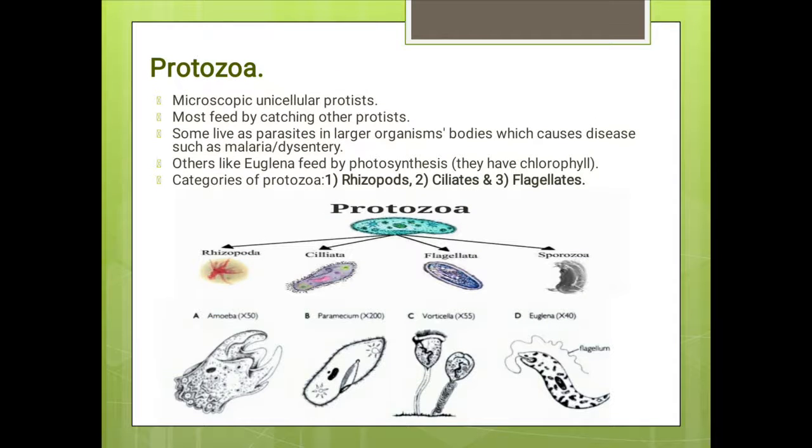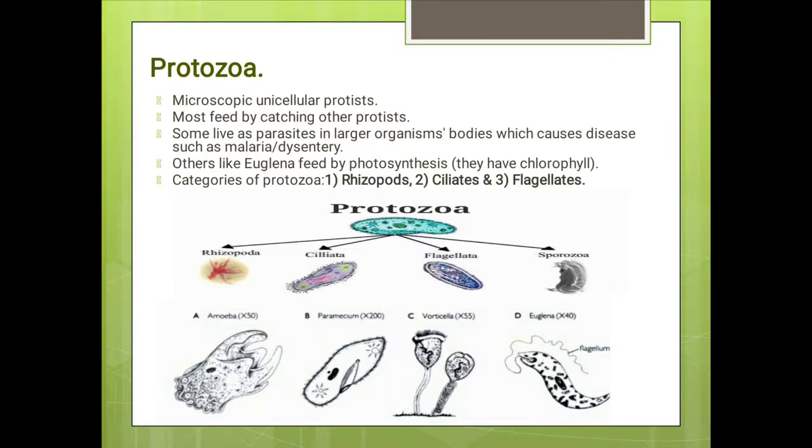Let's just discuss protozoa now. Well, protozoas are the kind of protists that consist of a single cell. And you know one thing, the feeding style of protozoa is quite different, where most of the protozoa, on one hand, feed on other protists, but on the other hand some protozoas live as parasites in the bodies of other larger organisms, which actually means that when a protozoa lives as a parasite, they are living in the body of an organism, and they are getting everything from the host organism.